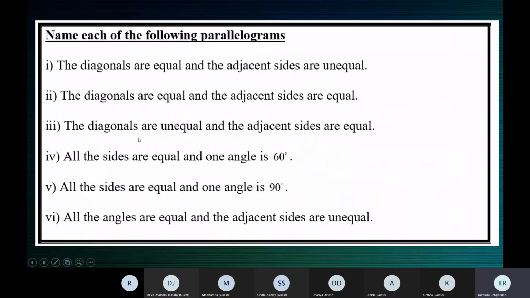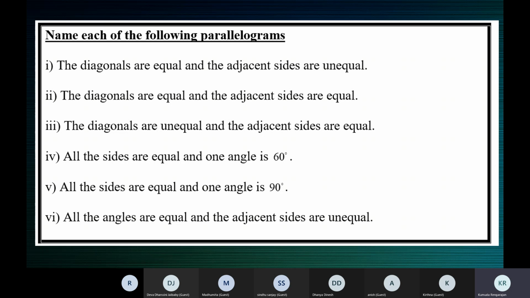So here we have diagonals unequal and adjacent sides equal. Adjacent sides equal means all the sides are equal, but the diagonals are not equal. Name the parallelogram for the third one. Rhombus, ma'am. Rhombus, because diagonals are unequal, so it cannot be a square or a rectangle, as there the diagonals are equal. It can be a parallelogram or a rhombus, and adjacent sides equal means all the sides are equal.